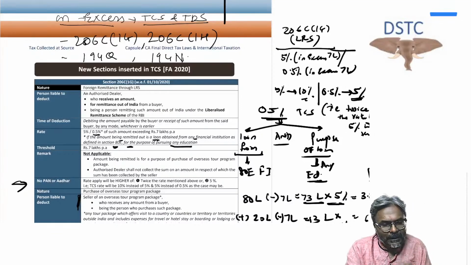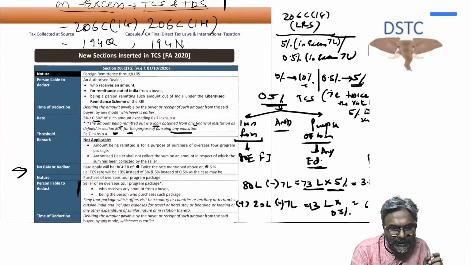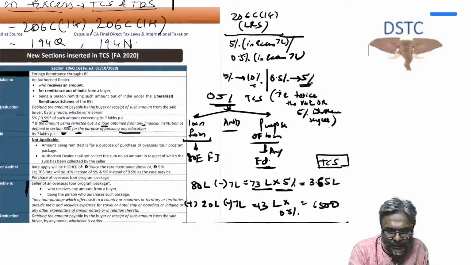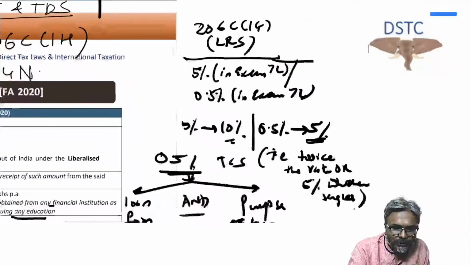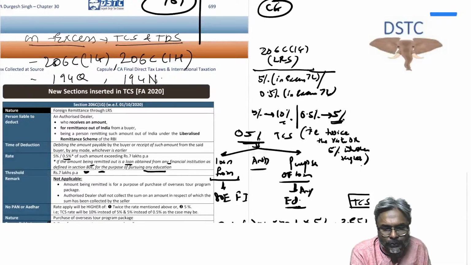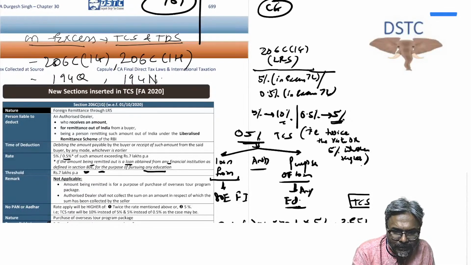Now, coming to this particular part, students, I hope all of you have noted this. Just very quickly, we'll wrap up this part. 206C(1G), students. Please have a look.